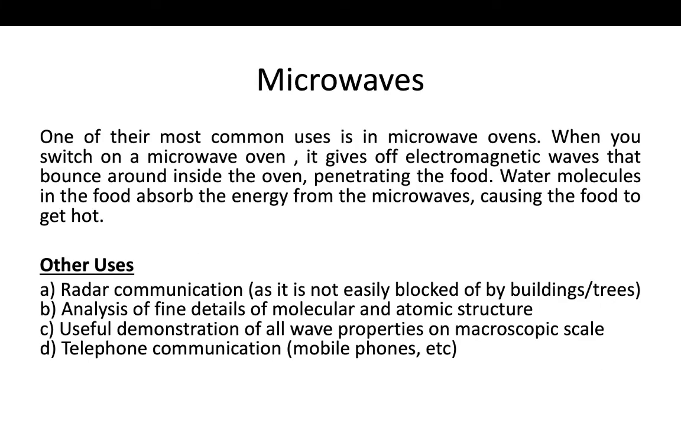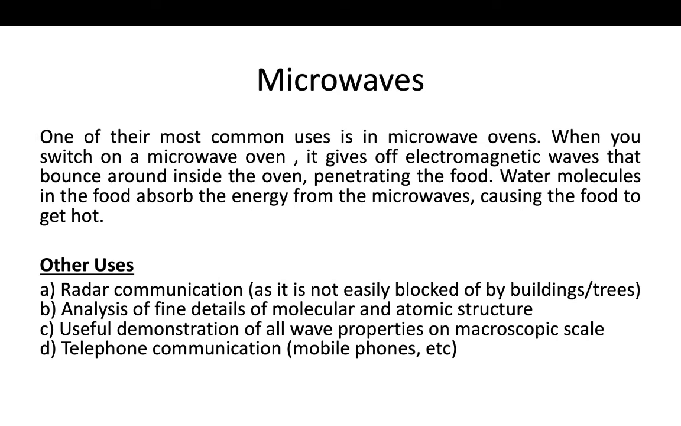Microwaves. One of the most important uses of microwaves in everyday life is in the oven. When we switch on our microwave oven, it gives off electromagnetic waves that bounce around inside. That's why we say that excess use of microwaves can create a harmful effect on our health, because the things we are cooking inside the microwave oven are actually absorbing those microwaves, and they are very harmful for us.